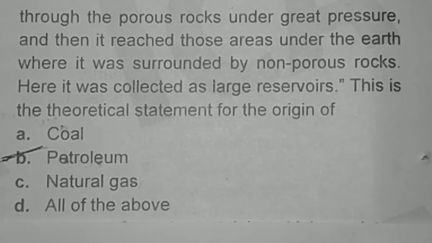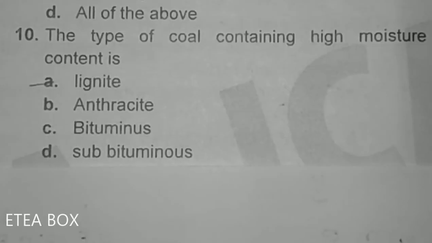And also petroleum is found in the porous rocks. That's why it was the theoretical statement for the origin of petroleum. The type of coal containing high moisture content is lignite. Lignite has high moisture content because it is the first compound formed in the coal formation process.